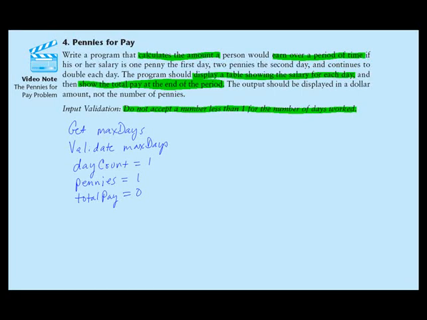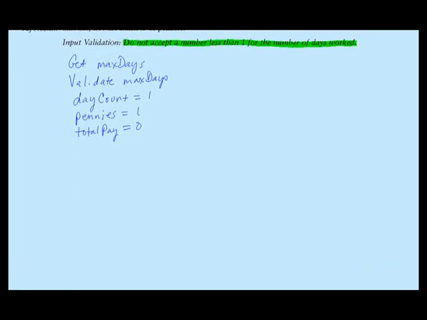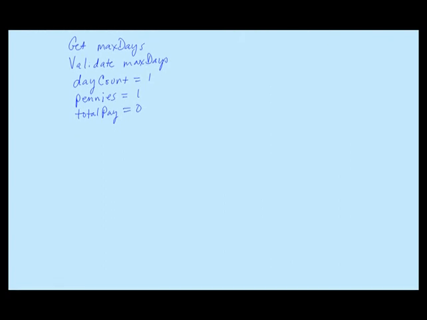Okay, now we can write the loop that's going to actually do most of the work in this program. So the loop, I'm going to use a while loop, and we want this while loop to iterate once for each day that you are going to work.